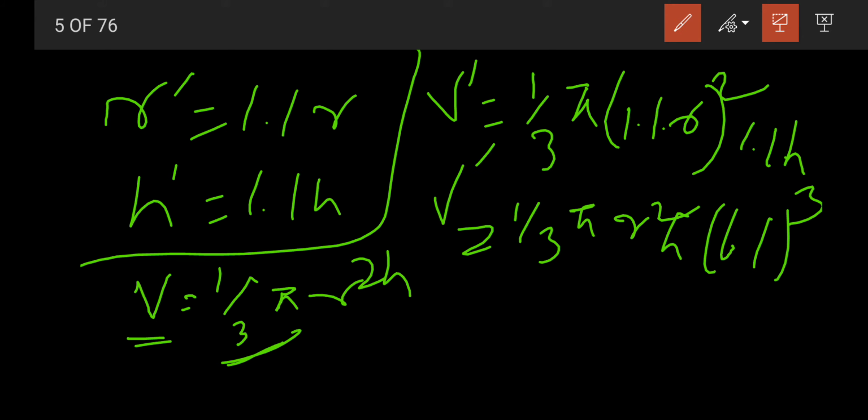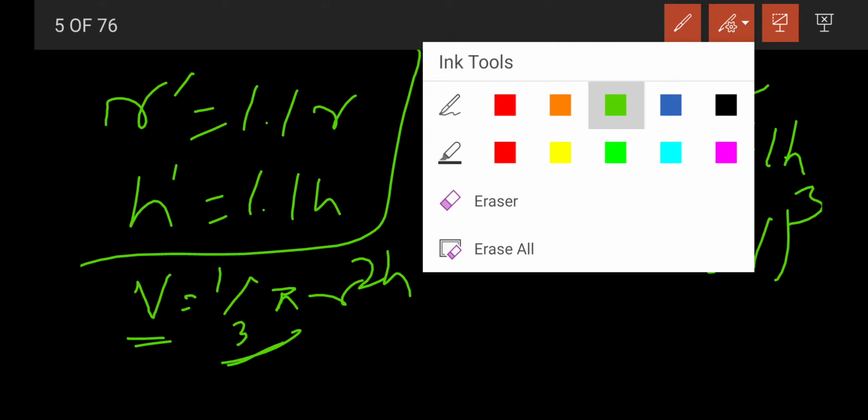Just remember. Now erasing all. What is the formula? Percentage change. Change can be found as v dash minus v. Percentage change means with respect to the original one.